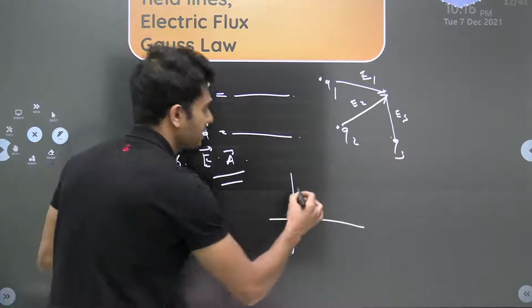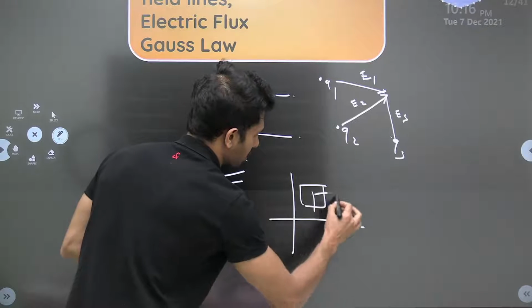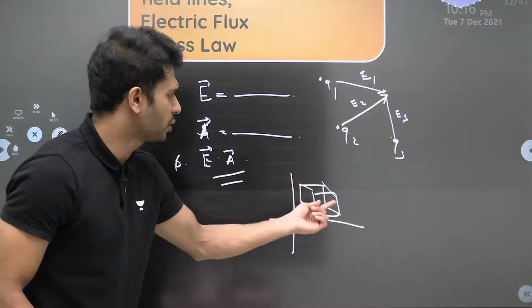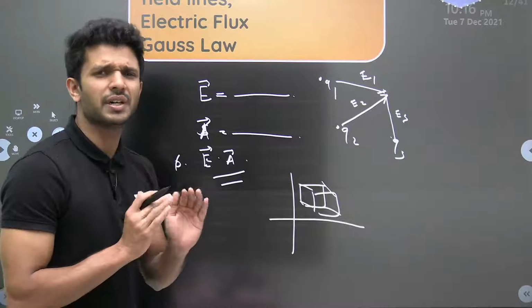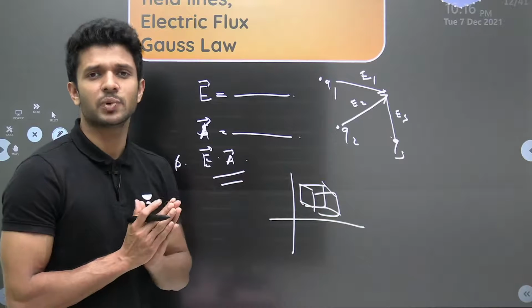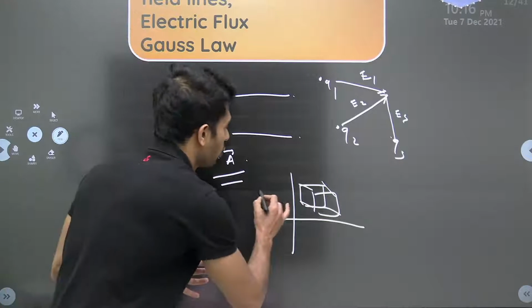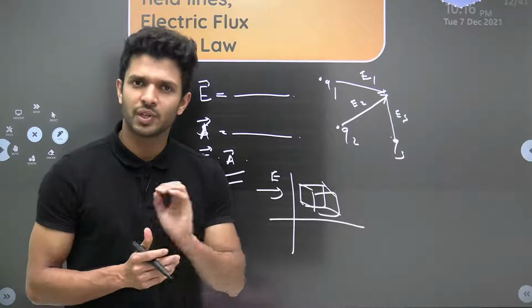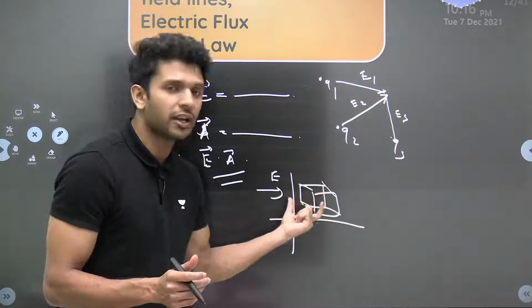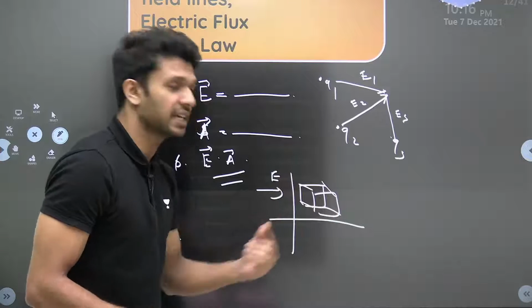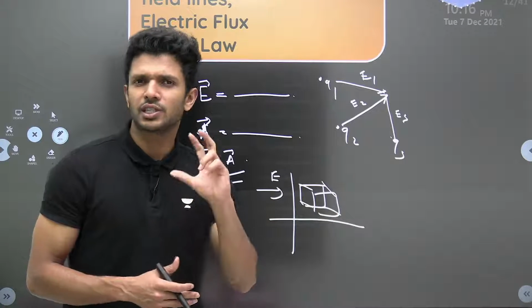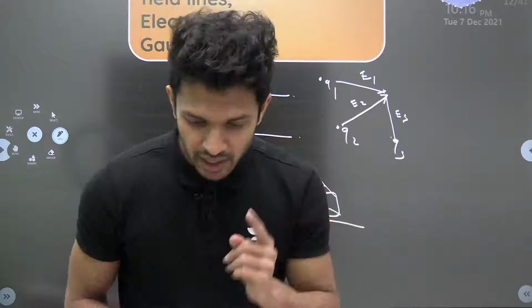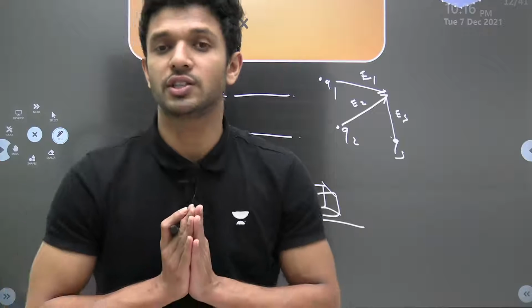Another type of question: they'll be talking about a space, and there will be a figure. They'll tell you that a particular cube exists in this space, and that there is an electric field existing in the same space. The question will be, what is the net value of electric flux associated with this entire cube? These are the kind of questions you should be expecting from the part of electric flux. So be aware of this. Try to go through all these topics.